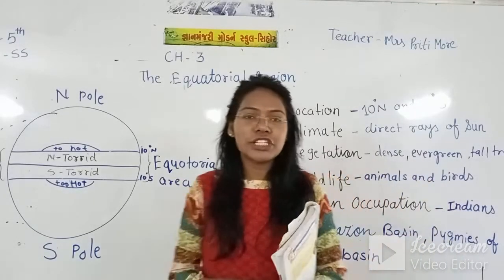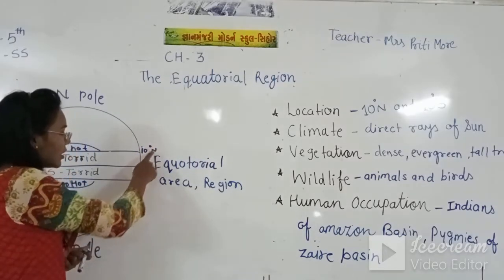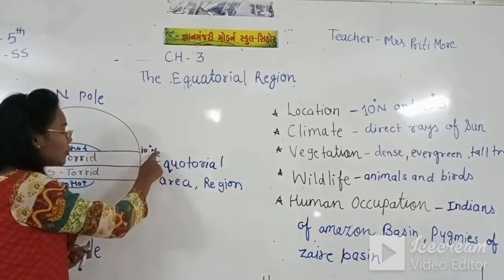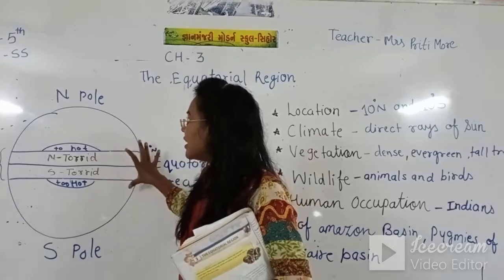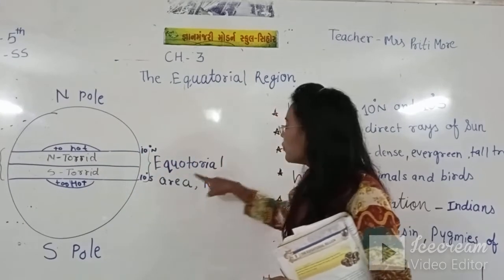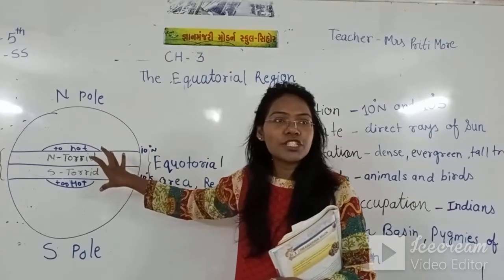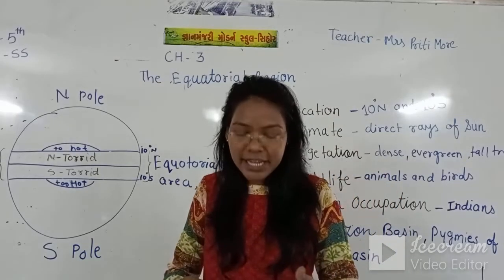So what is the location of this equatorial area? 10 degree north and 10 degree south. This middle area is the location of the equatorial region. So what is next?